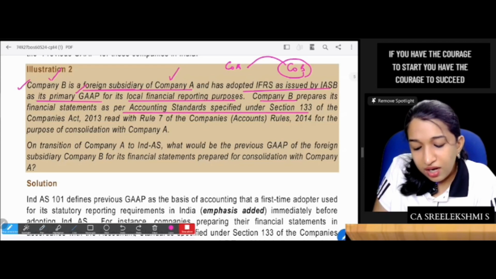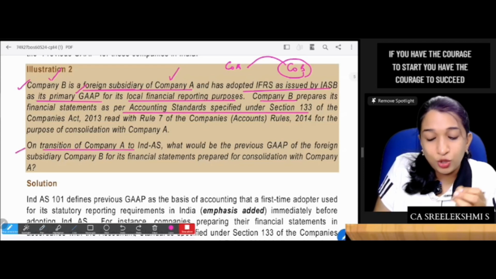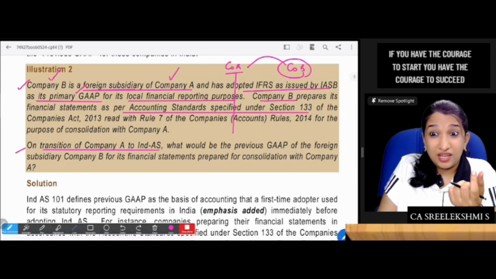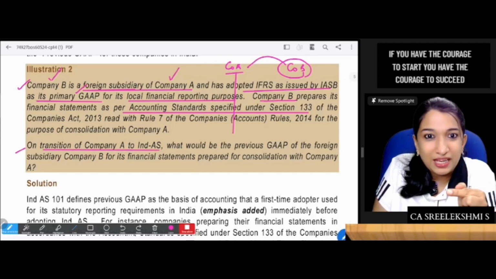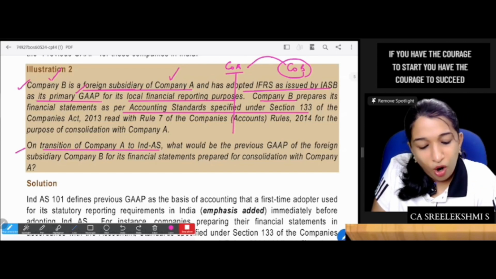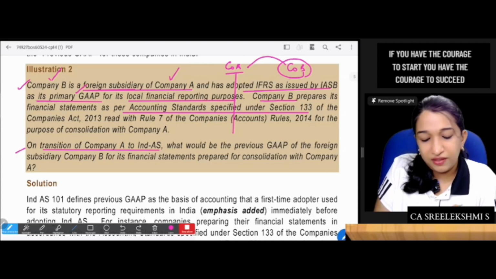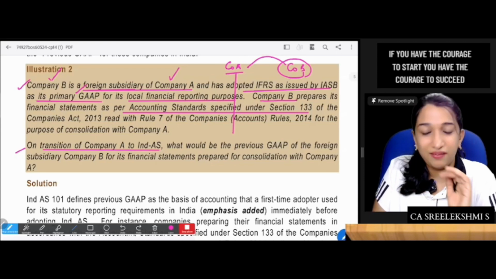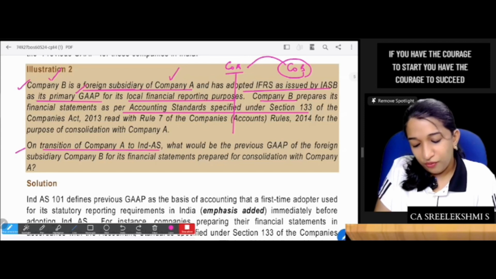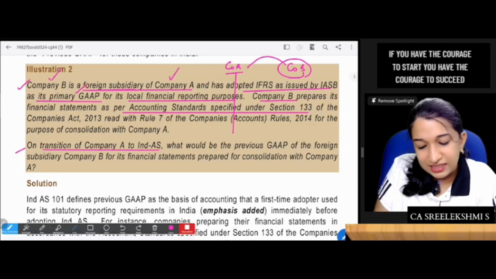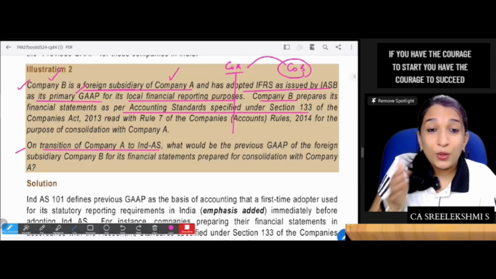Fine. On transition of company A to IND AS, there is a transition from previous GAAP to IND AS. What would be the previous GAAP of the foreign subsidiary for its financial statements? What will be the previous GAAP? The company is preparing financial statements in accordance with accounting standards; this is the previous GAAP.